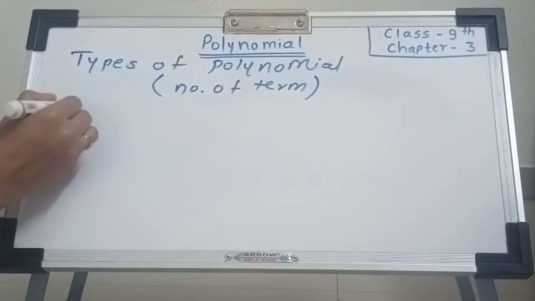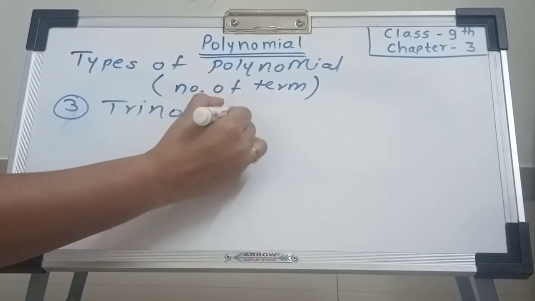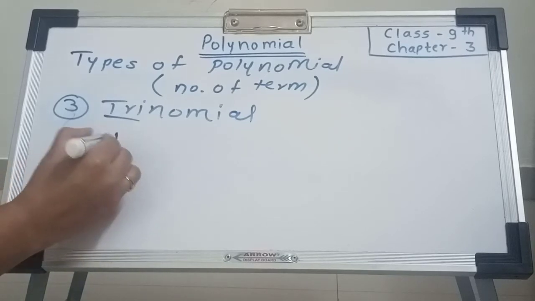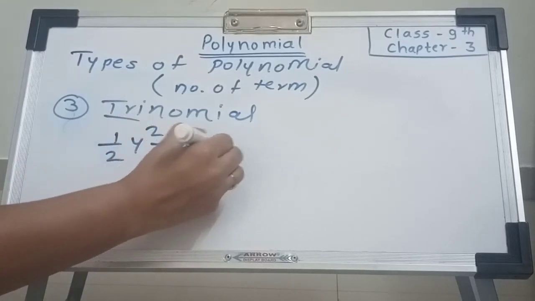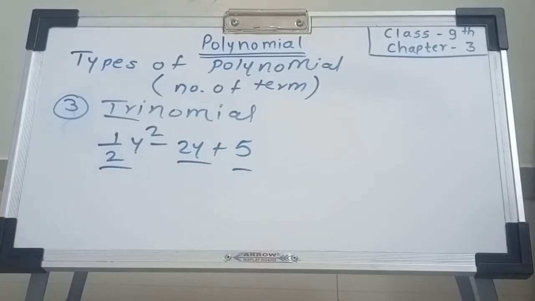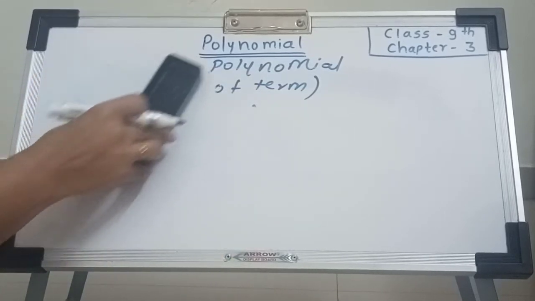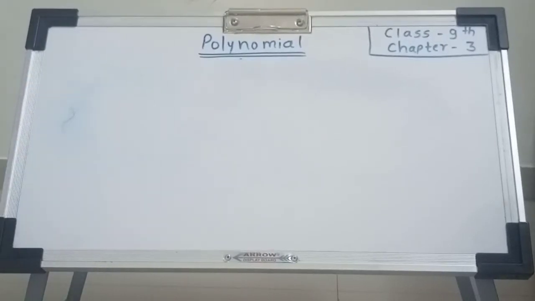Now third is trinomial. Tri means three. The polynomial having three terms is called trinomial. 1, 2 and 3. This polynomial having three terms, hence it is called trinomial. These are the types of polynomial on the basis of terms: monomial, binomial and trinomial.